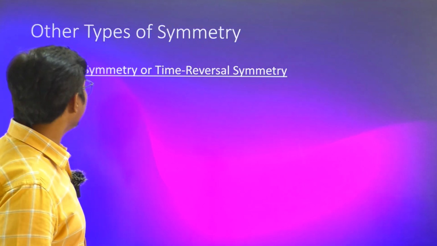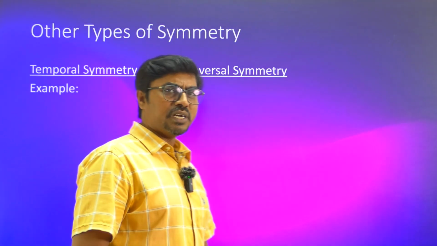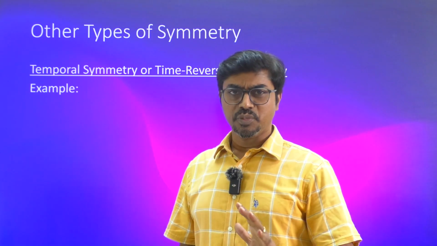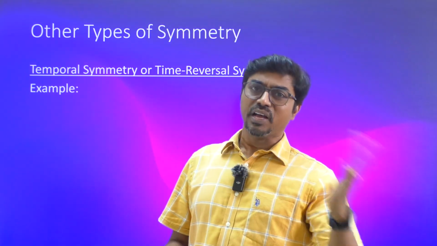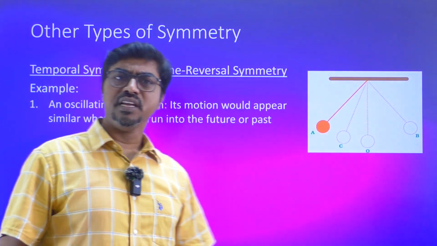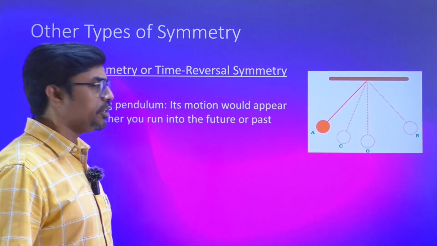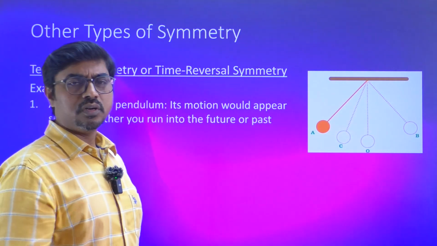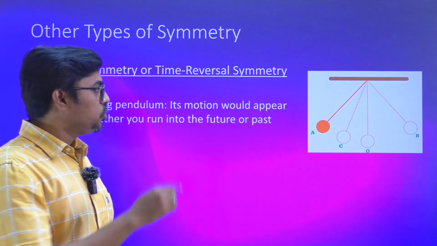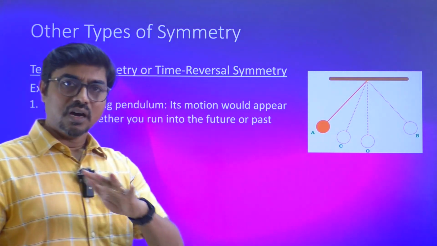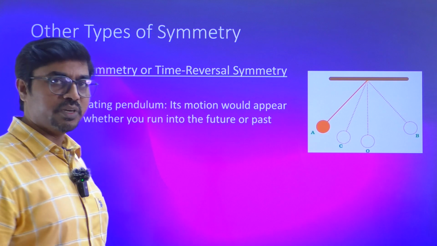That is one example. There are other types of symmetry. One is temporal symmetry, which is symmetry in time, future and past. Even if you reverse the time, if things appear the same, we say it is temporal symmetry. For example, take a pendulum oscillating and record it in a video. If you rewind it, it would look the same. You cannot identify whether it is forward or reverse. That is one kind of symmetry.